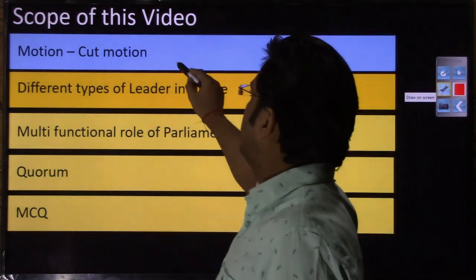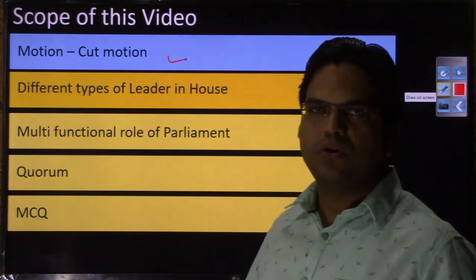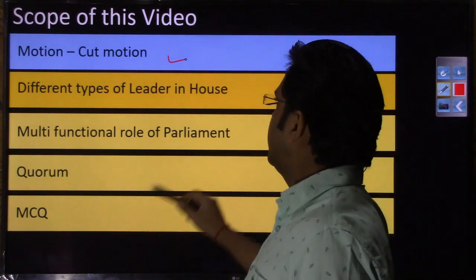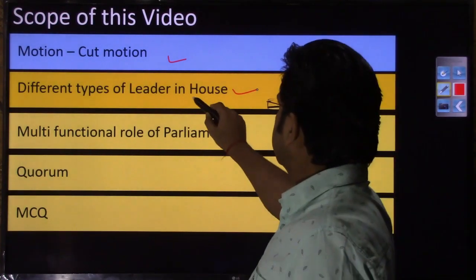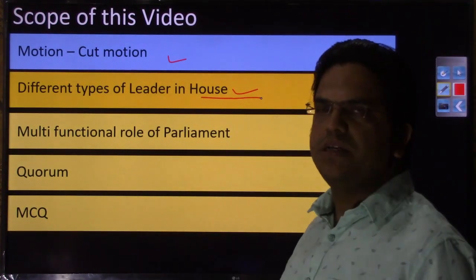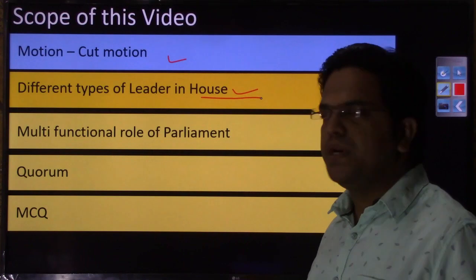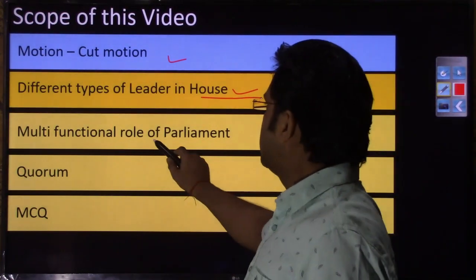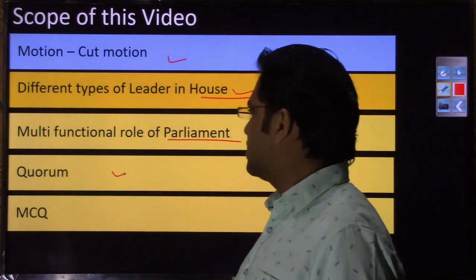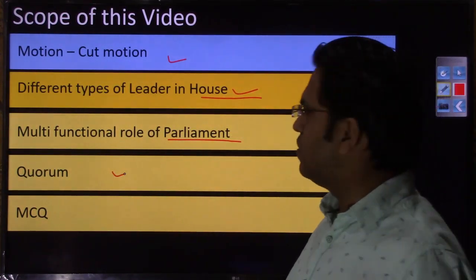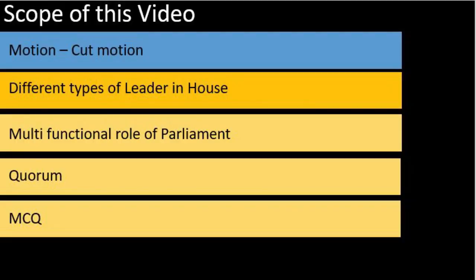While we were covering the motions, we could not discuss what is the cut motion, right? Then different types of leaders in the house. So we'll discuss what is the leader of the house, what is leader of opposition, what is whip, leader of whip. Then the multifunctional role of parliament we could not discuss, what is quorum we could not discuss, and in the last leg as always we'll put up some MCQs, right? So I hope you have understood the scope of this video.